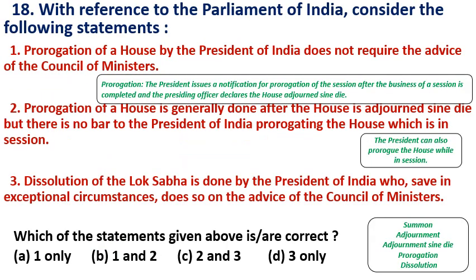Question number 18. With reference to the Parliament of India, consider the following statements. Prorogation of a House by the President of India does not require the advice of the Council of Ministers. It is an incorrect statement because it requires the advice of the Council of Ministers. Second statement, prorogation of a House is generally done after the House is adjourned sine die, but there is no bar to the President of India prorogating the House which is in session. It is the correct statement because the President can prorogue the House even if it is in session.